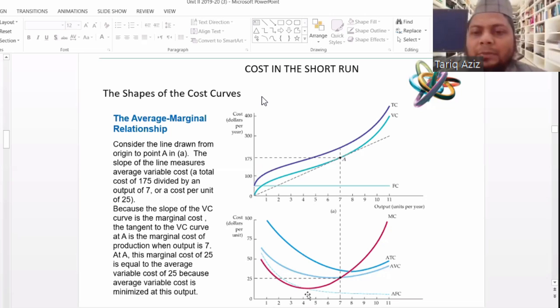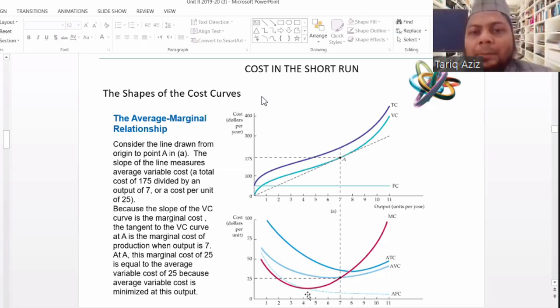Initially, the marginal cost will decrease, then the marginal cost will start increasing. Similarly, initially the average variable cost will decrease. Then after some time, if we keep increasing the level of output, the average variable cost will start increasing. I mean, if we draw the shape, they will be almost similar. Not exact, but almost similar.